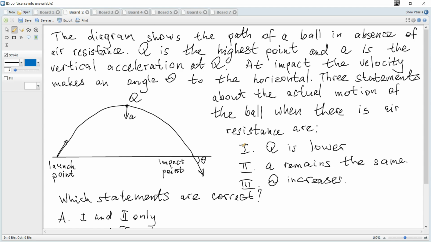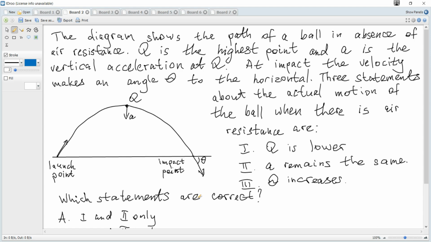Three statements about the actual motion of the ball when there is a resistance are: Q is lower, A remains the same, and theta increases. Which statements are correct? First of all, about the force of a resistance. It always opposes motion and it's proportional to the velocity.